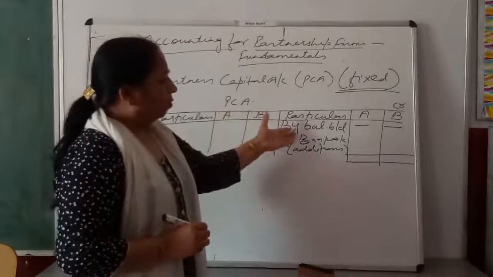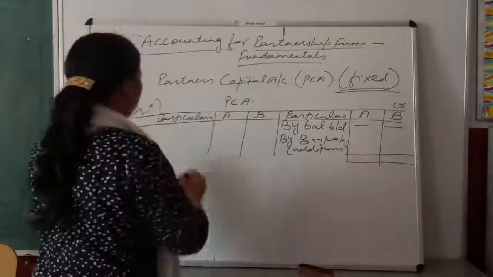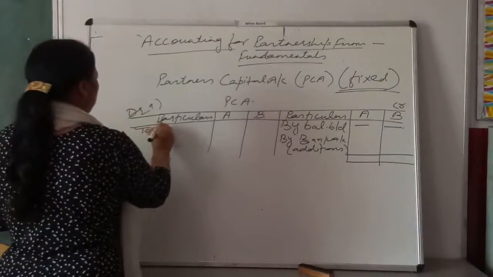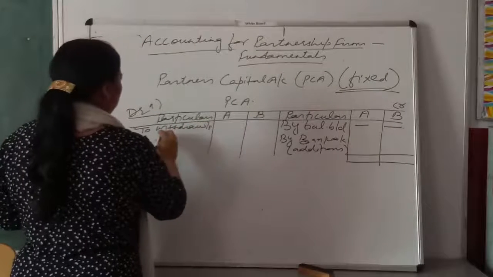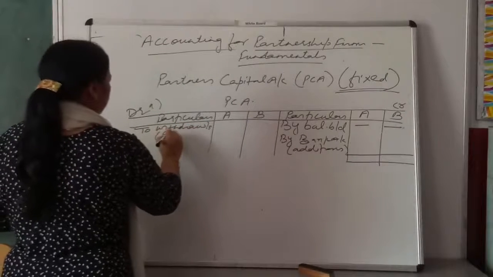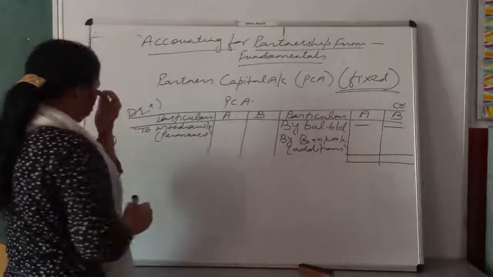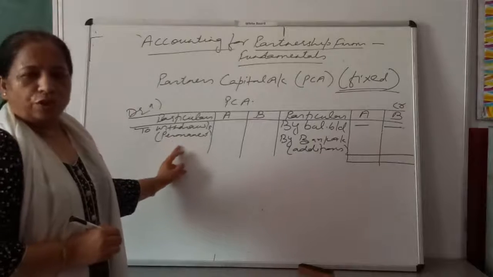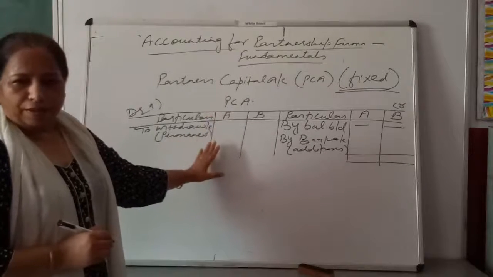99% only capital is given to you. Additions and drawings are not given to you. Here you will write to bank permanent withdrawals. If there are any permanent withdrawals in the business, you will show it in the debit side of partners capital account. Am I clear?